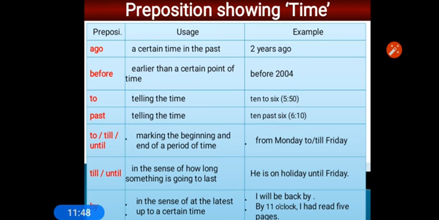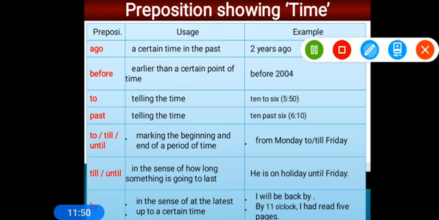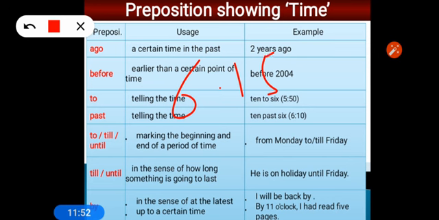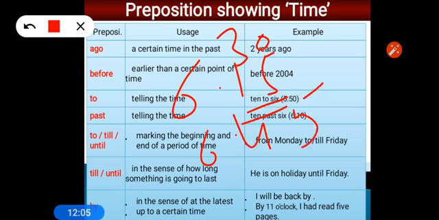If there is 6:15, 15 is known as quarter, so you will say quarter past 6. If there is 6:30, you will say half past 6. If there is 6:45, then quarter to 7, because now 15 is less in 7. Whenever less is there, we use to, and when it is over a particular time, we say past. I hope you have understood.